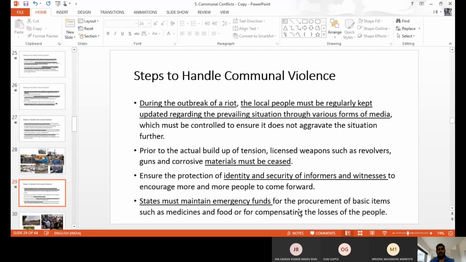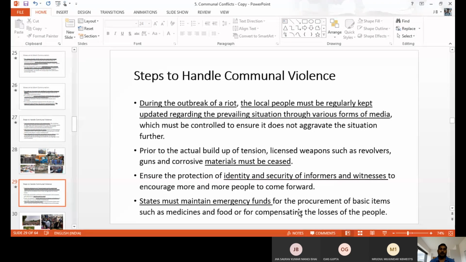And materials must be seized, because a number of people have licensed weapons, licensed revolvers, licensed guns. Those things have to be seized by the government, by the police department, because if everybody has weapons, they may shoot others, they may kill, and unnecessary fear will develop. So those things have to be seized by the government side. It also helps to stop the violent activities.